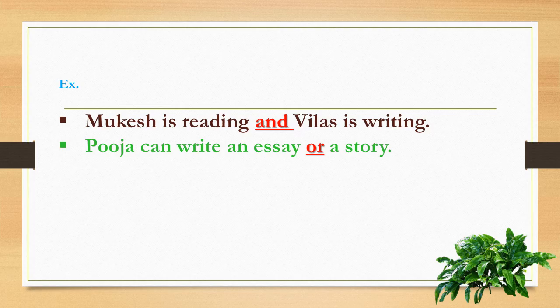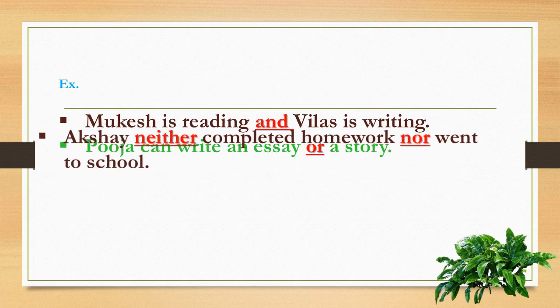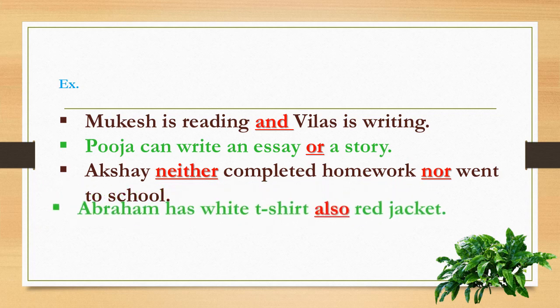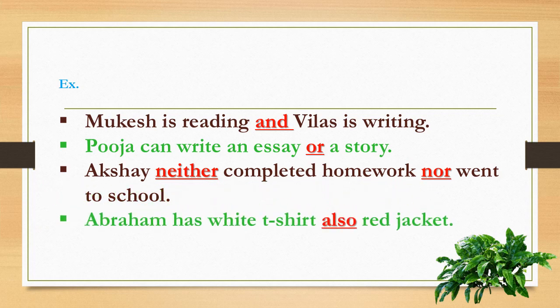Pooja can write an essay or a story. So she has two options and she is free to write an essay or write a story. Means they are not dependent words. Akshay neither completed homework nor went to school. Here neither nor is also a coordinating conjunction. Abraham has a white t-shirt, also a red jacket. So here also is a coordinating conjunction.